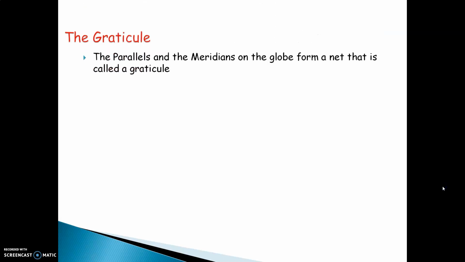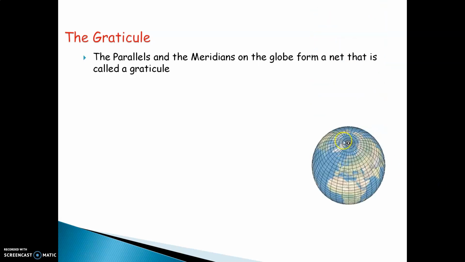We now move on to our next part, the Graticule. The parallels and the meridians on the globe form a net that is called a graticule. You will realize this is how our Earth looks from outside. You will see over here a lot of longitudes as well as latitudes.